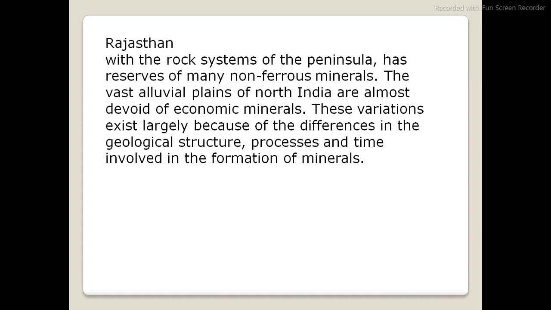I am placing one homework for you. As the part is coming for North India, you have to text me the answer: which is the part in North India which is having the gold, the area which is having the deposition of the gold. We are having the Kolar gold mine in Karnataka. So in Uttar Pradesh, which is that place, the name of the place where we are having the mountains of gold, right, inside the earth.